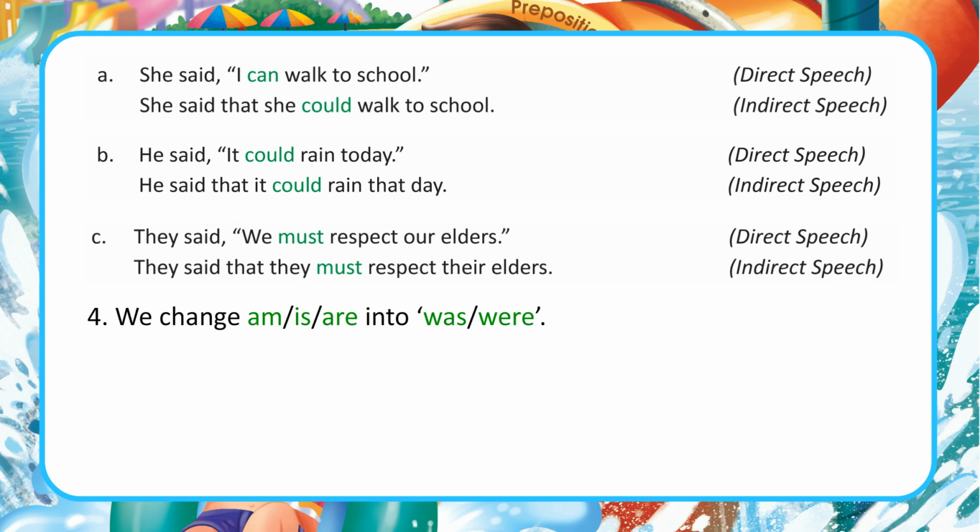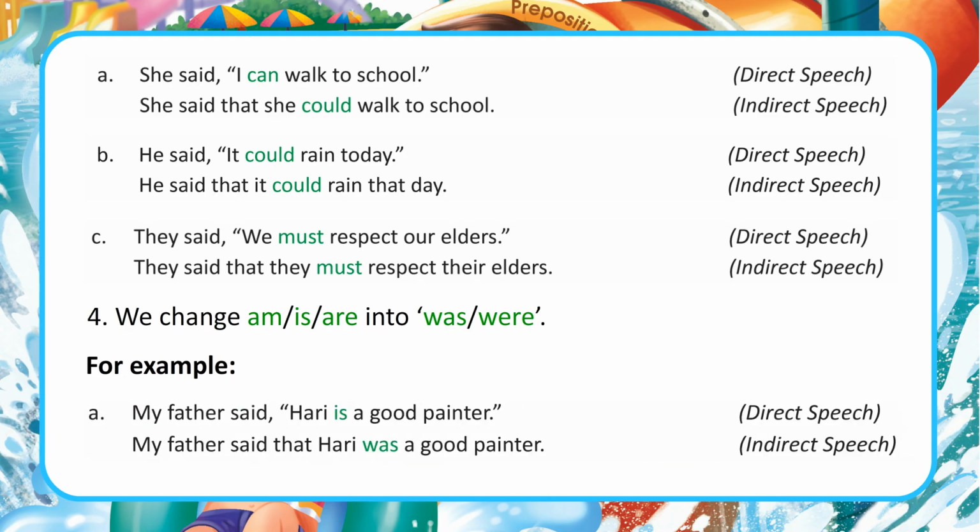4. We change am, is, are into was, were. For example, A. My father said, "Hari is a good painter." My father said that Hari was a good painter. Direct speech. Indirect speech.